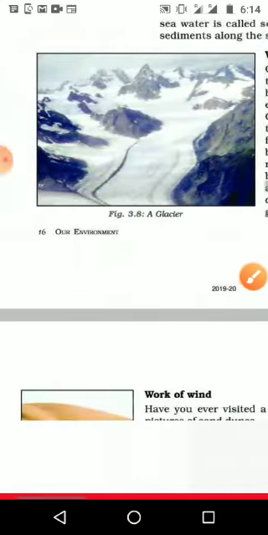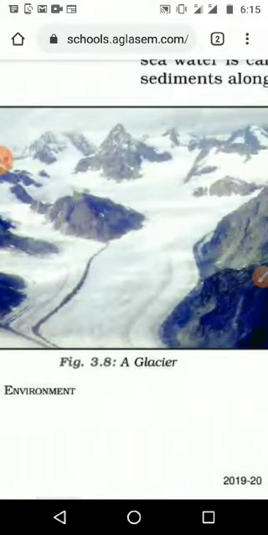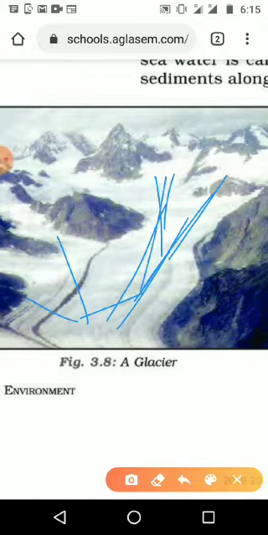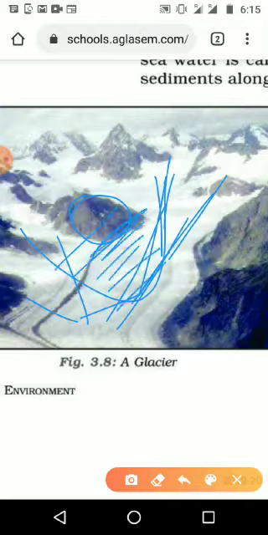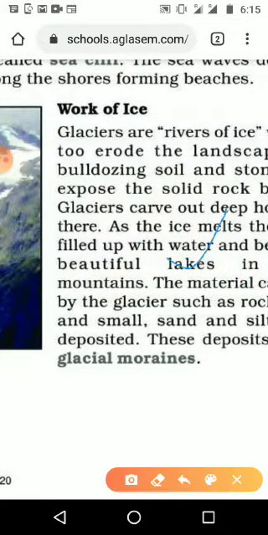We can see here one of the glaciers on the downside. This is the glacier area, and it is covered with snow now. Afterwards, when it is moving, sometimes it will take this big stone as it is, and sometimes it will dig deeper, and that deeper area will fill with water. When the ice melts, it will form a lake. Especially we can see two things: one is the lakes, how they form, and another is glacial moraines. Two things we are getting because of the work of ice.